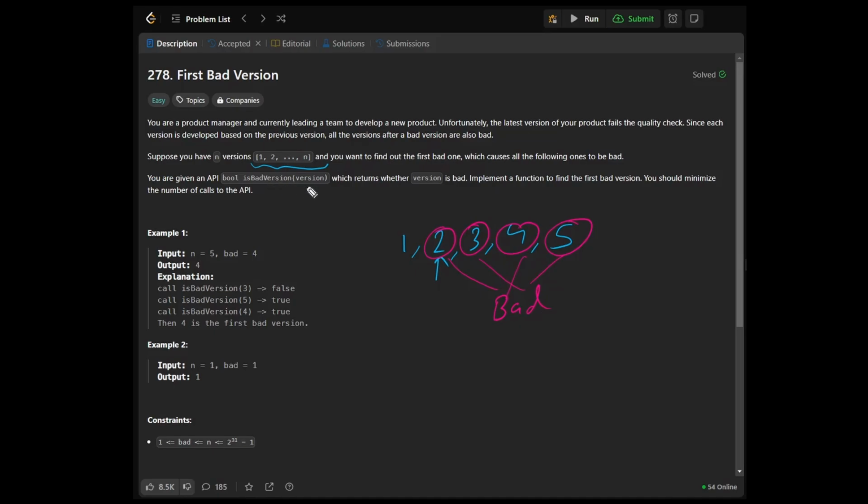To determine if a version is bad or not, there is this function isBadVersion. It takes a version as an input, so we can pass these numbers to the input, and it tells us if the version is bad or not, and it returns a bool. In this problem, we are supposed to find the first bad version, which is in this example 2. And we should not call this function too many times as we are given this constraint. You should minimize the number of calls to the API.